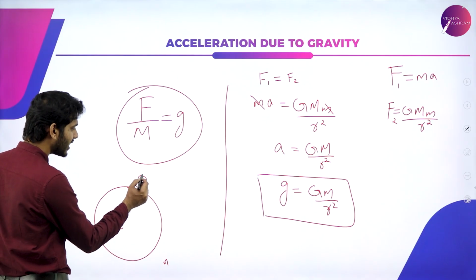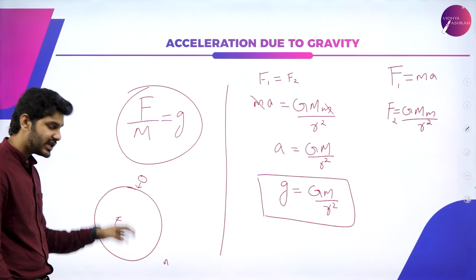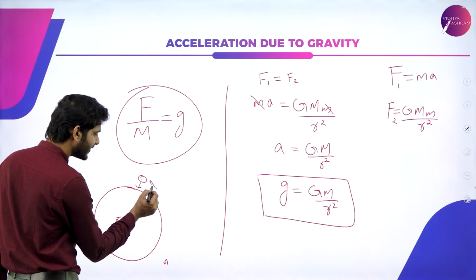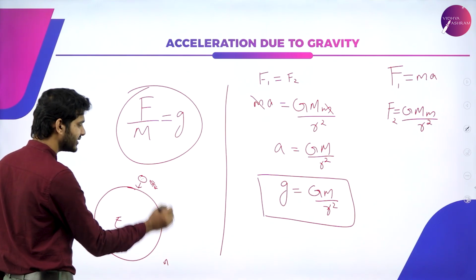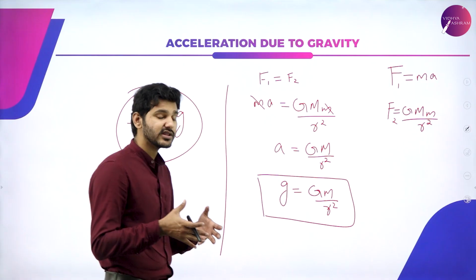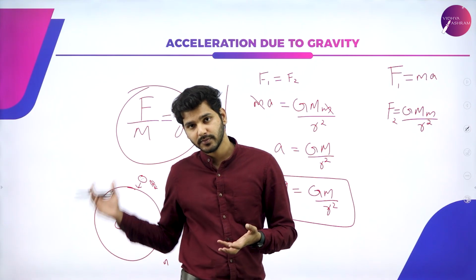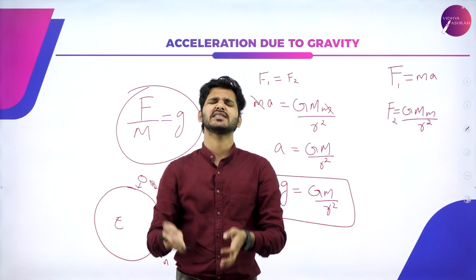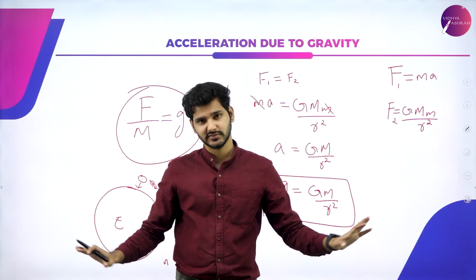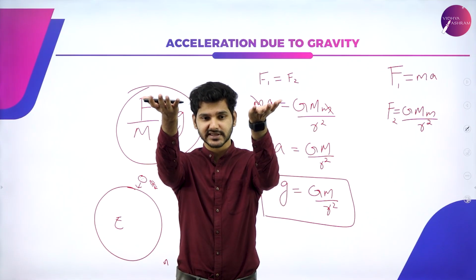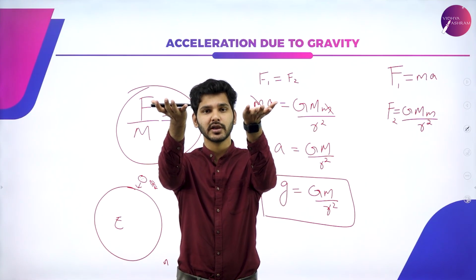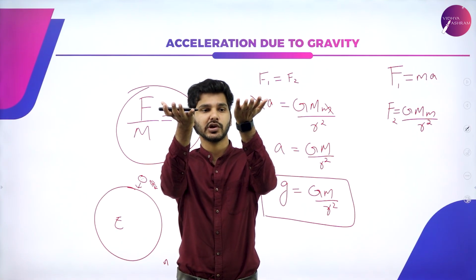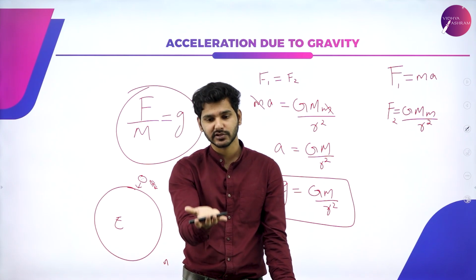If I keep one heavy bowling ball here and it is falling down to Earth, right next to that, if I keep, let's say, a feather like this, then both the bowling ball and the feather will fall together. Let's say I am keeping them at the same height. Let's say entire air resistance is neglected. It is completely vacuum. Then both the feather and the bowling ball are let go at the same time. What will you imagine? You will imagine that, okay, the bowling ball will fall first and the feather will slowly fall down, right?